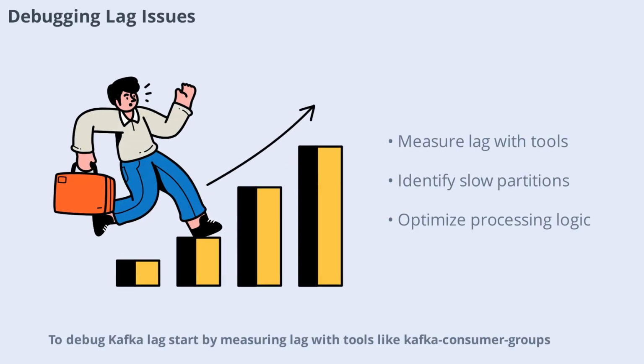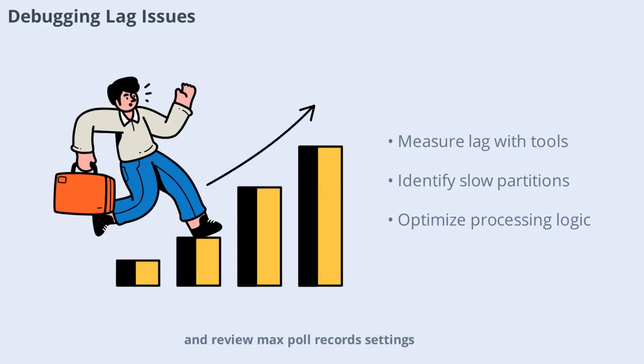To debug Kafka lag, start by measuring lag with tools like kafka-consumer-groups.sh or monitoring dashboards. Identify slow partitions. Check consumer logs for long garbage collection pauses or slow database calls, and review max.poll.records settings. Scaling consumers and profiling processing logic can help resolve bottlenecks and restore optimal throughput.